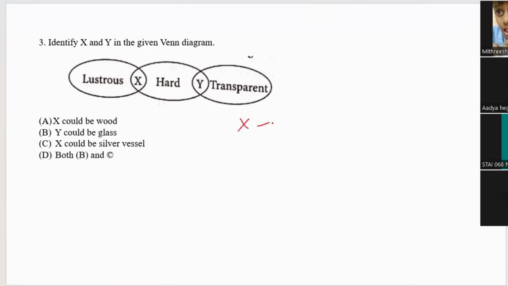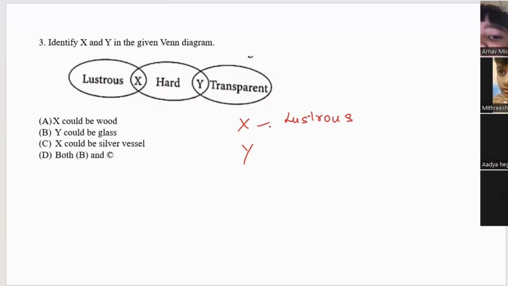Ma'am, Y could be glass. Ma'am, see, X could be a silver vessel. X is lustrous, because silver is shiny, and silver is also hard.